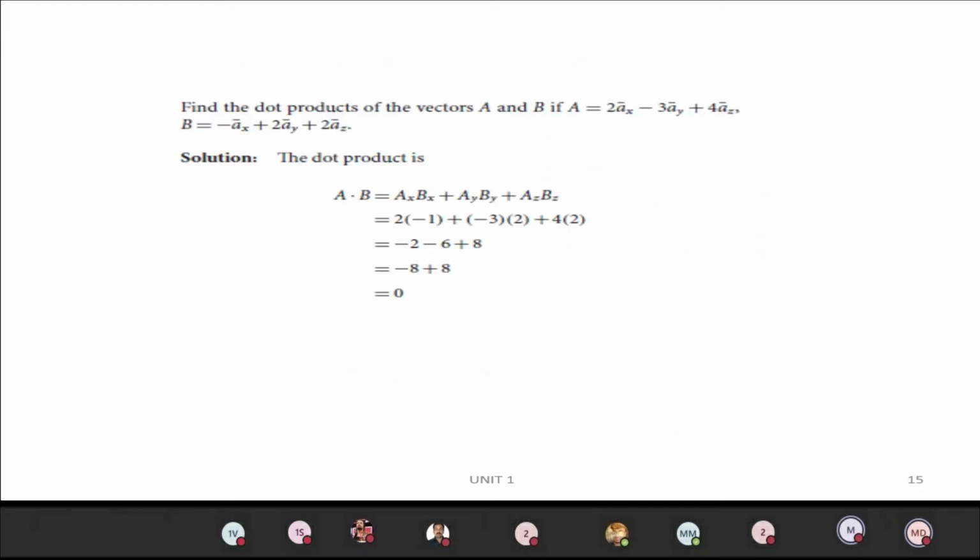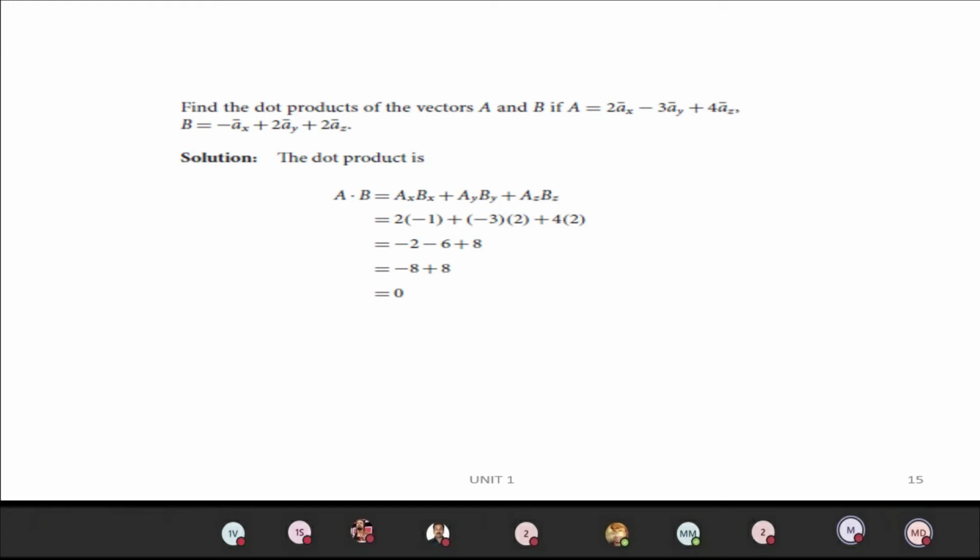A model problem relating to the vectors and dot products: find the dot product of the vectors A and B, if A vector equals 2ax minus 3ay plus 4az and B vector equals minus ax plus 2ay plus 2az. Only like parameters get multiplied, unlike parameters do not.